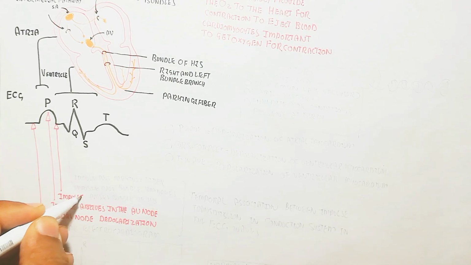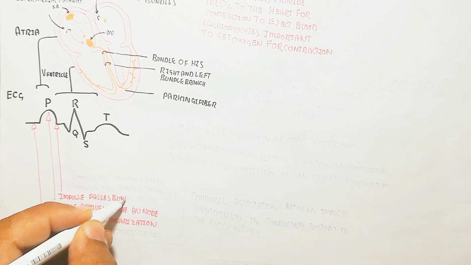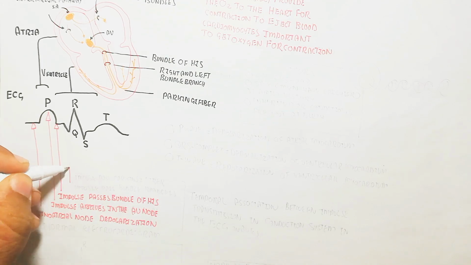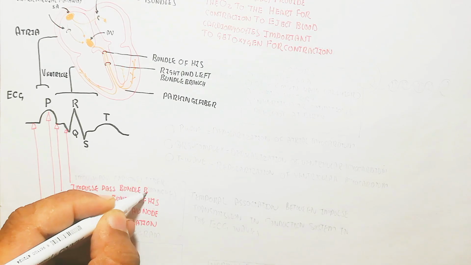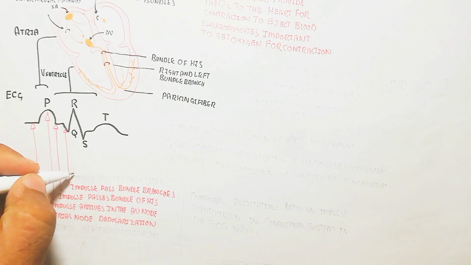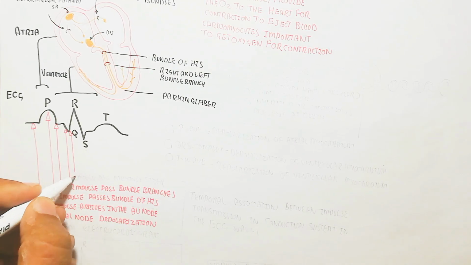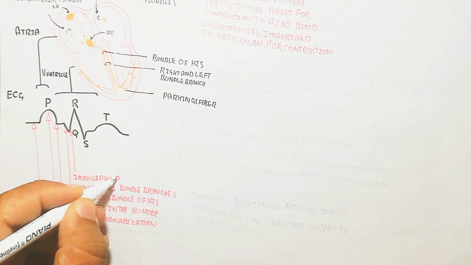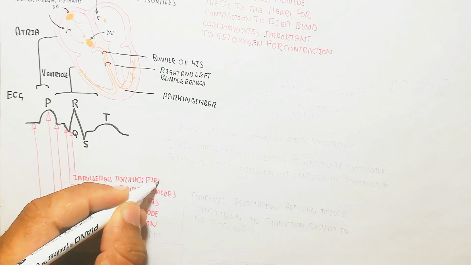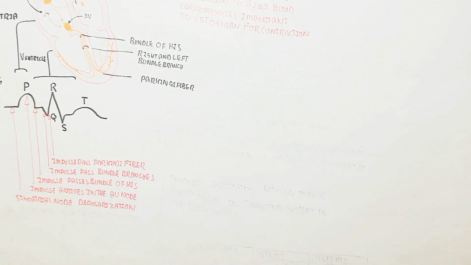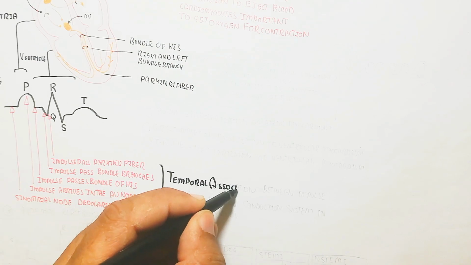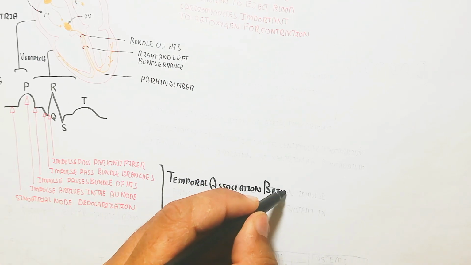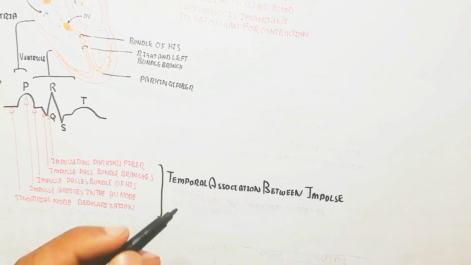The impulse arrives in the atrioventricular node, and when the P wave is at its peak, the impulse passes through the bundle of His, and then through the bundle branches in the Q wave, and after this the impulse passes through the Purkinje fibers. This leads to the R wave.